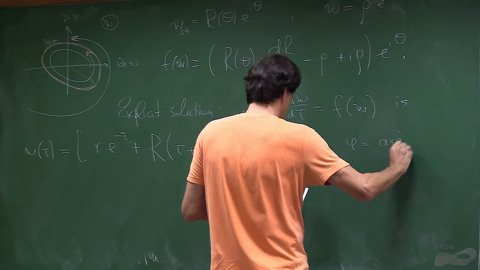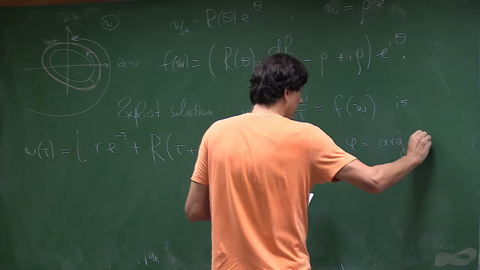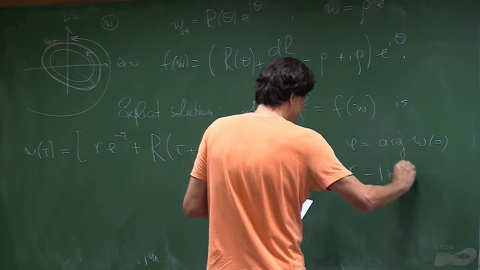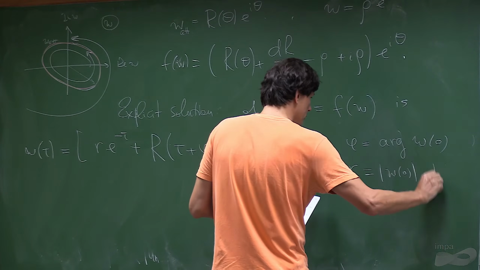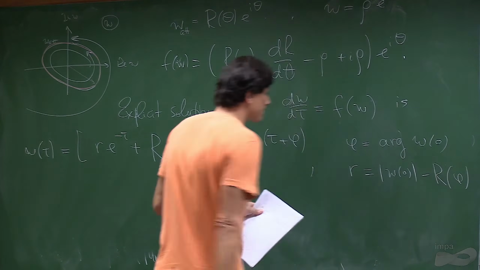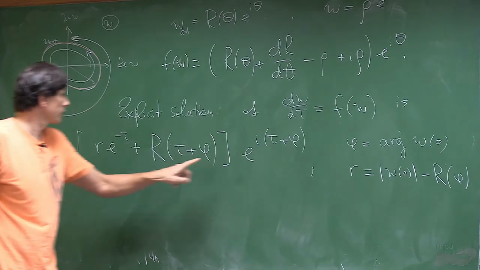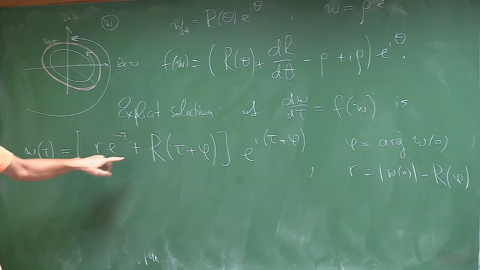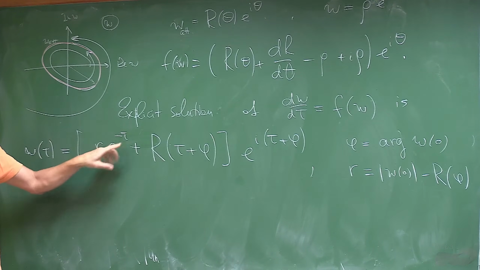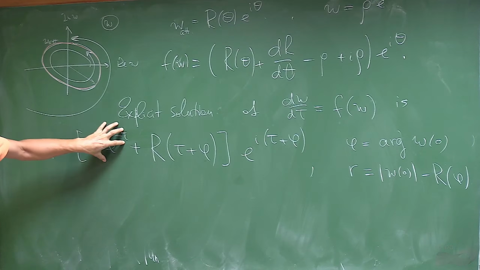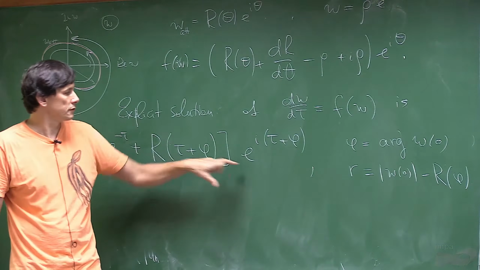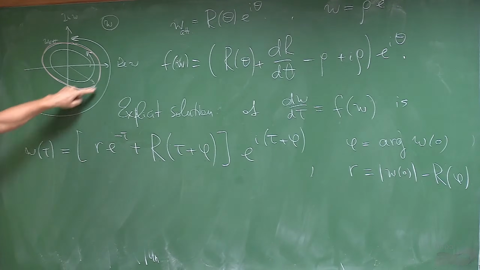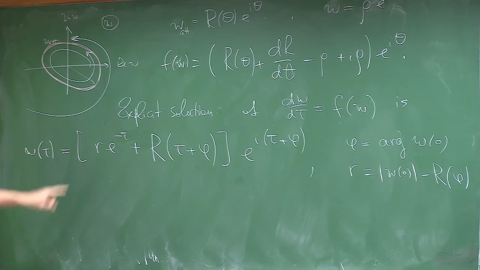So phi is the angle, the phase of W at 0, and R is the absolute value minus R. So these two constants, phi and R, are given by the initial conditions, and then you see that as time is large, this term goes to 0, and you are left just with that vector. And so you have a distance R, and you just follow that vector, exponentially approaching that vector.